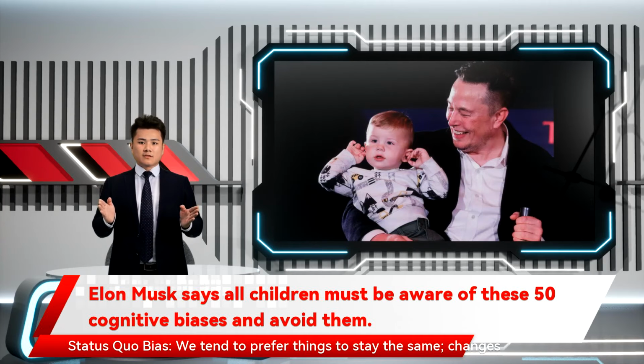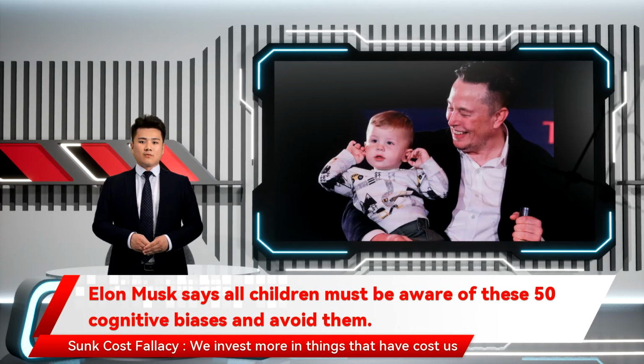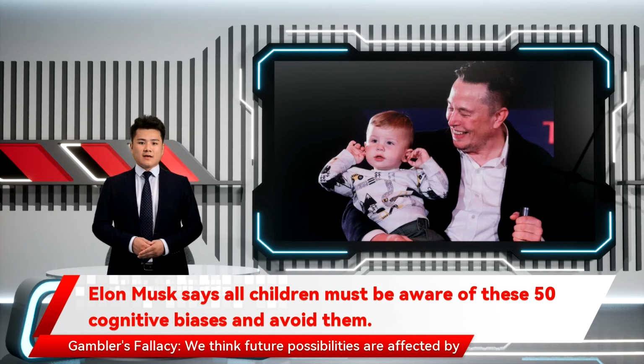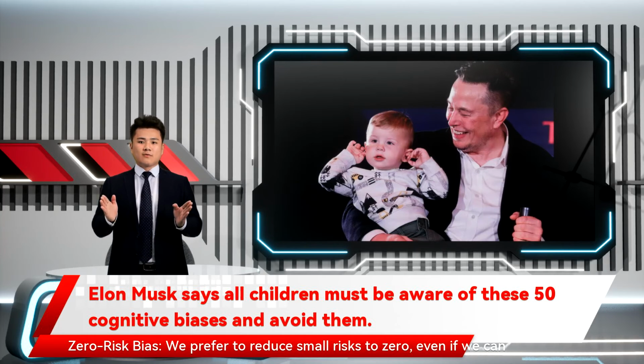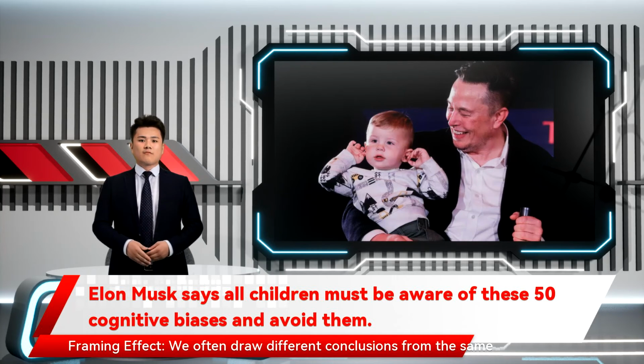28. Status quo bias. We tend to prefer things to stay the same. Changes from the baseline are considered to be a loss. 29. Sunk cost fallacy. We invest more in things that have cost us something rather than altering our investments, even if we face negative outcomes. 30. Gambler's fallacy. We think future possibilities are affected by past events. 31. Zero risk bias. We prefer to reduce small risks to zero, even if we can reduce more risk overall with another option. 32. Framing effect. We often draw different